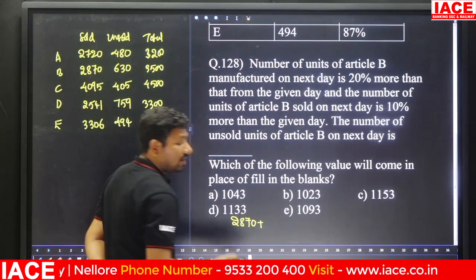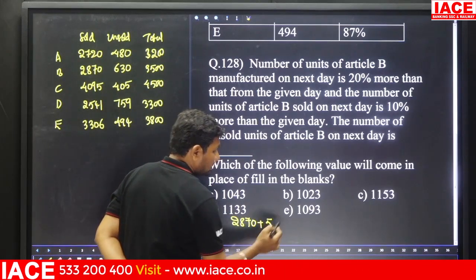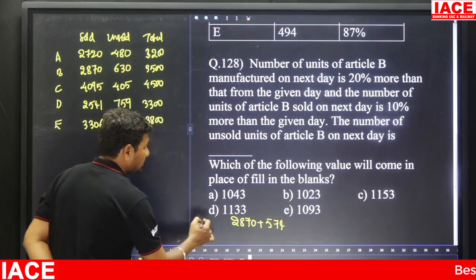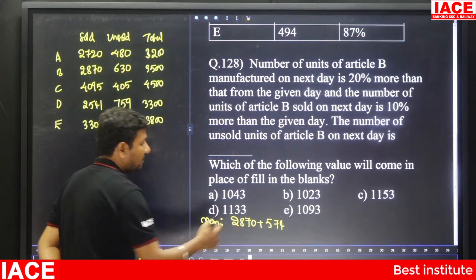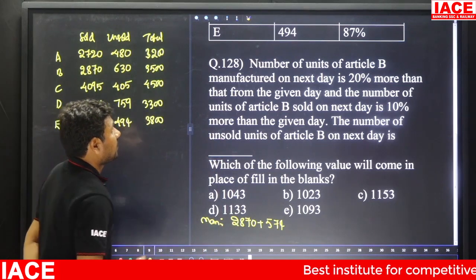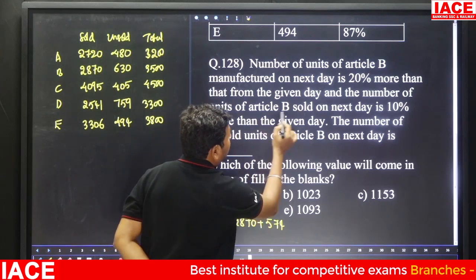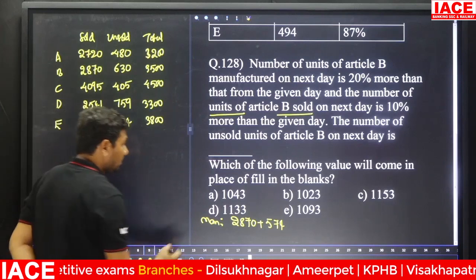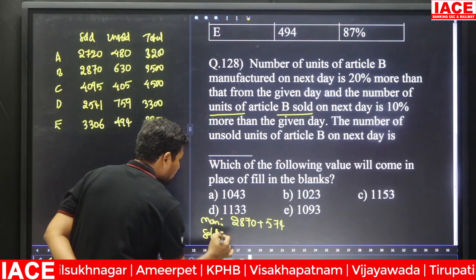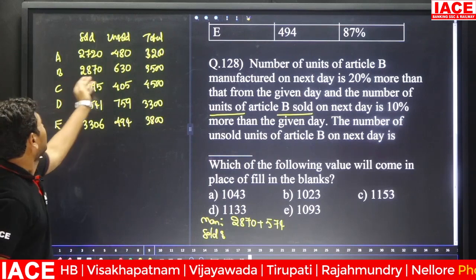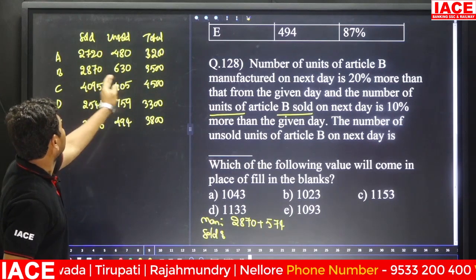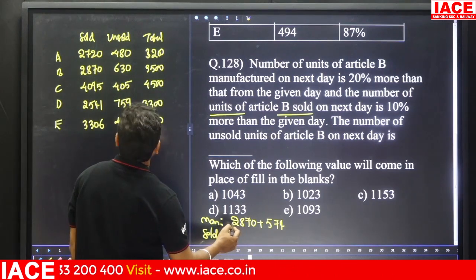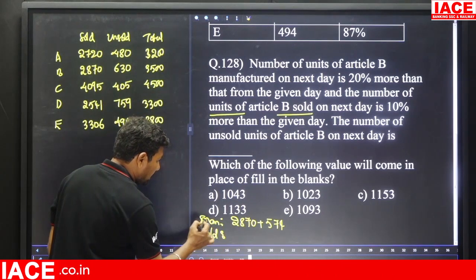In this 2870 we have to increase 20% on the next day, 20% more. Then 280 doubled is 560, 560 plus 14 is 574. This belongs to manufacturing, nothing but the total value. And the number of units of article B sold on the next day is 10% more than the given day. The sold value, we have taken it wrong. This is 2870 plus 574, this is basically the sold value.